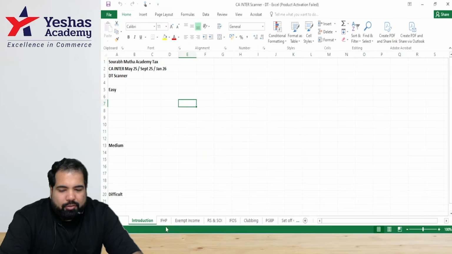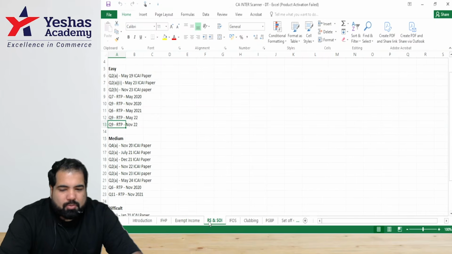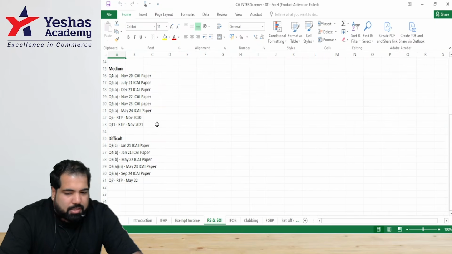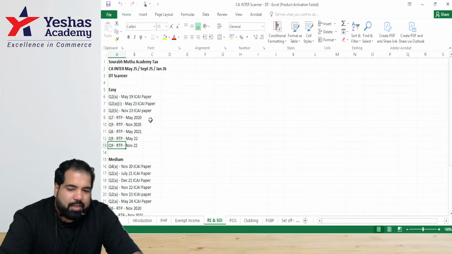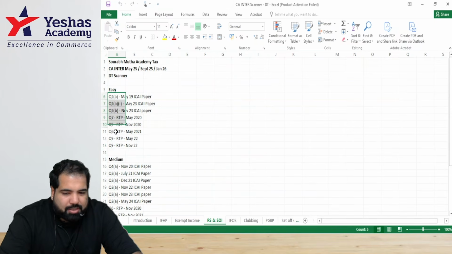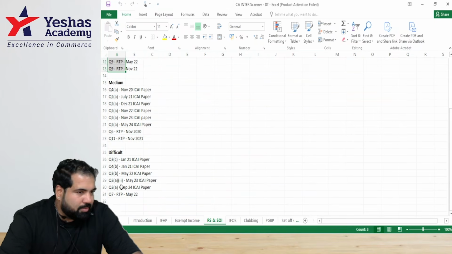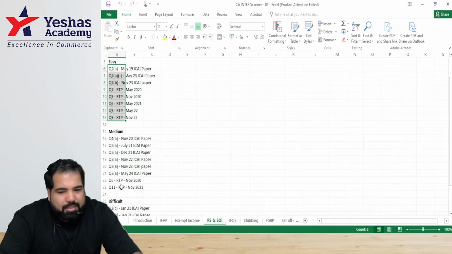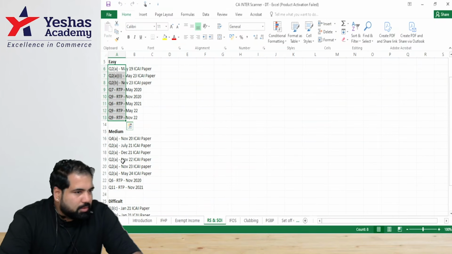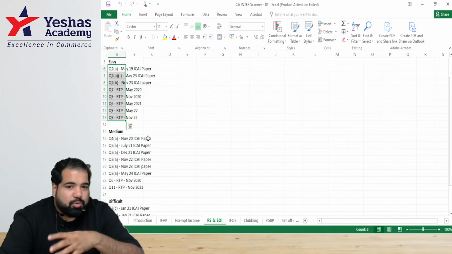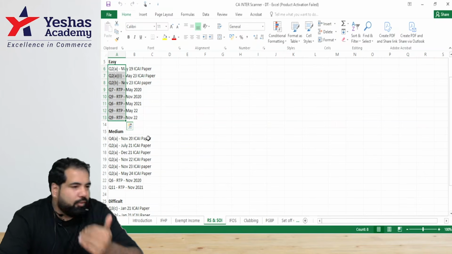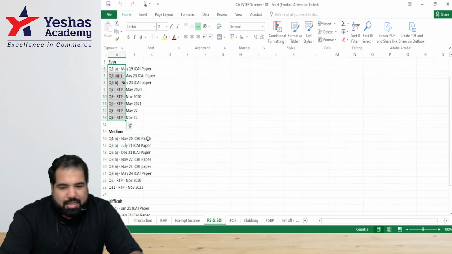And every chapter, guys, I have given the sums which have come in the exam or in RTPs, and I've divided them into easy sums. So these are the easy sums that have come in the exam. These are the medium sums and these are the difficult sums that have come in the exam. Yes. The idea is to do all the sums, read up, make a decision on all that, and at least write about 2-3 sums in a fair manner, ideally choosing the most difficult ones so that we are able to answer in the exam. Yes, that's the idea.